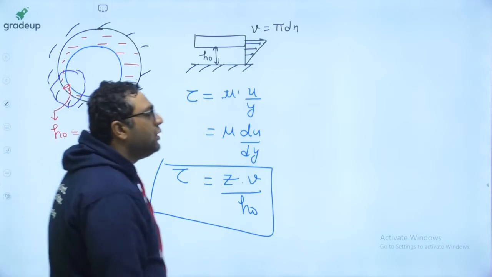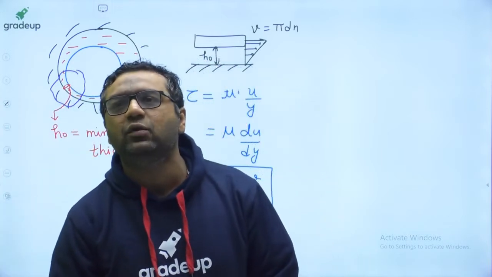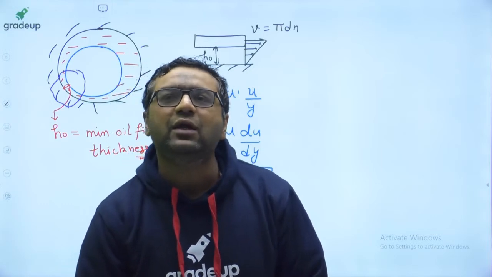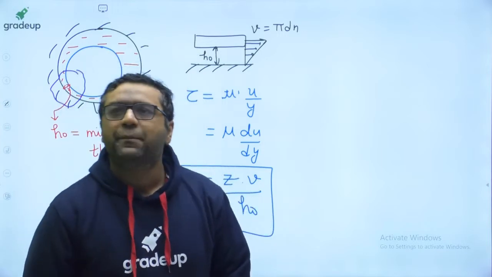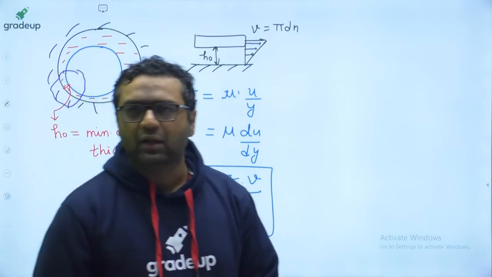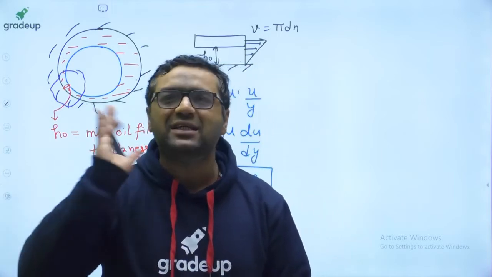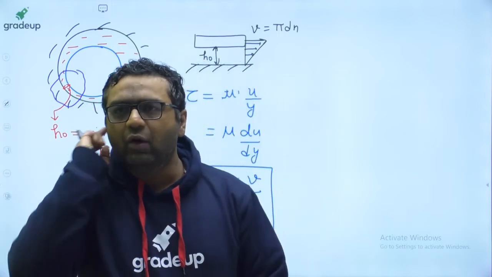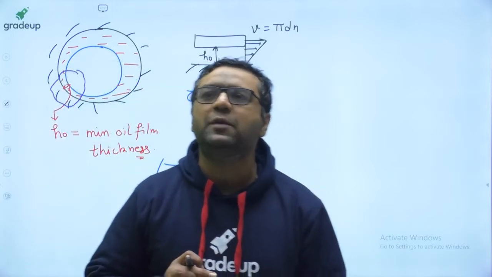Pratik, my question is about the parameter units used. I already mentioned that. Pressure will be Newton per meter square, or Pascal. Everything will be in SI units, don't worry about that. Small n will be RPS, revolutions per second.